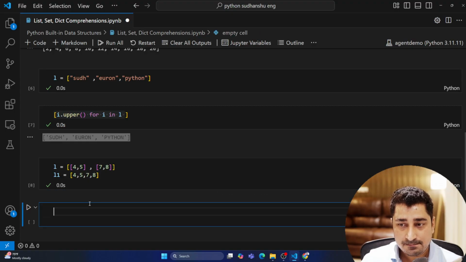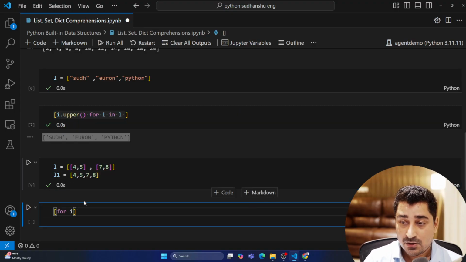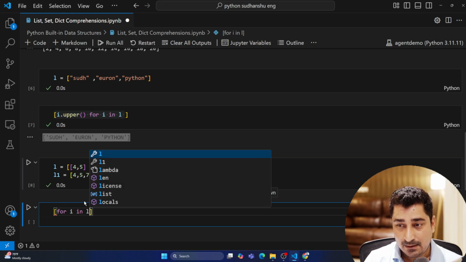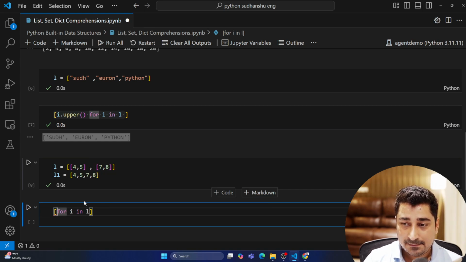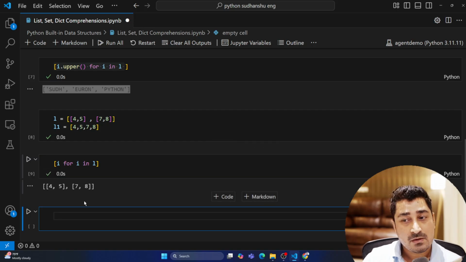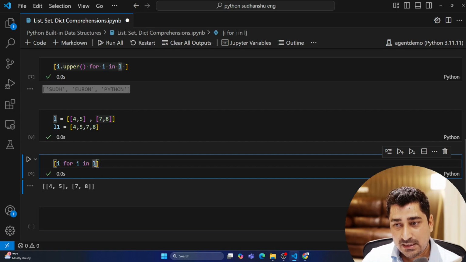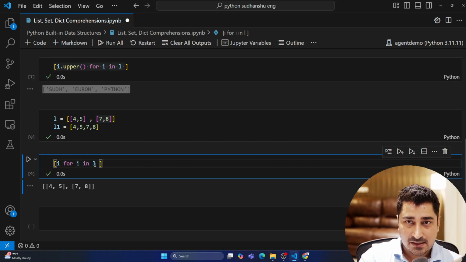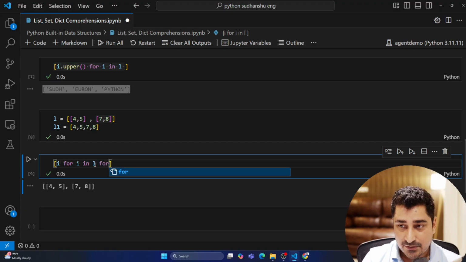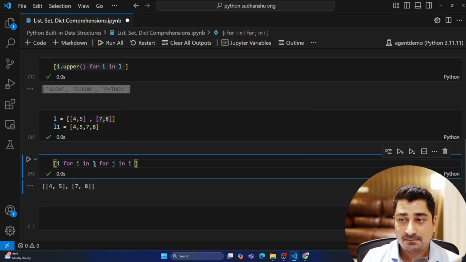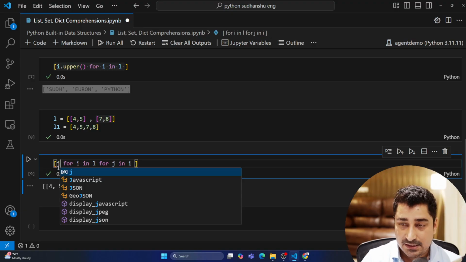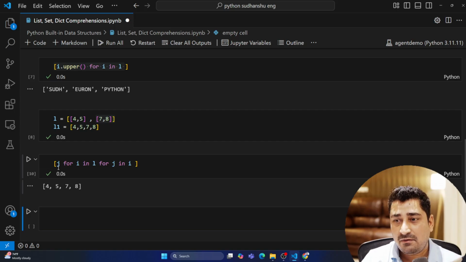How can I do that? With the help of comprehension. So for i in L, now return i. I in L means i will be this and then i will be this, and I'm trying to return the same i. Now once it returns the first i, I can write for j in i, iterate over the i, and then return j, unraveled.